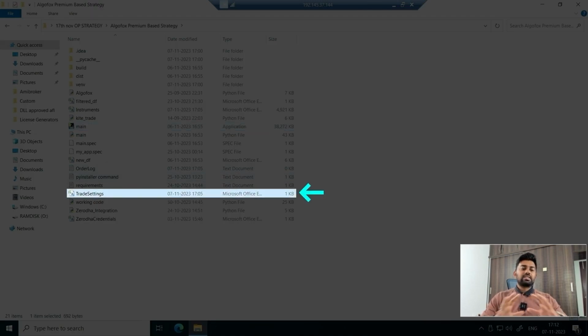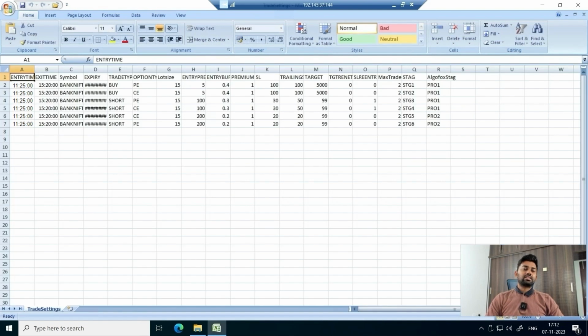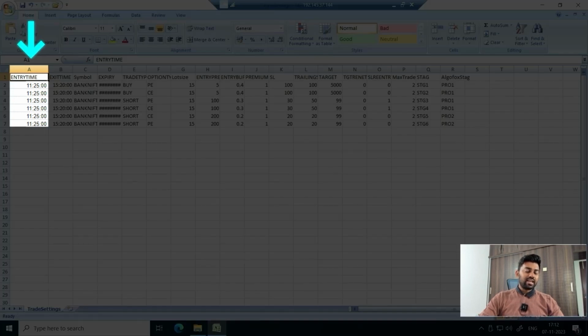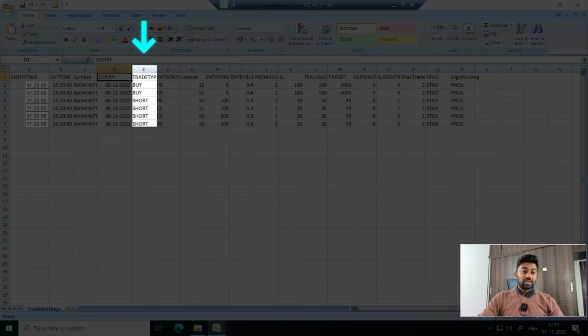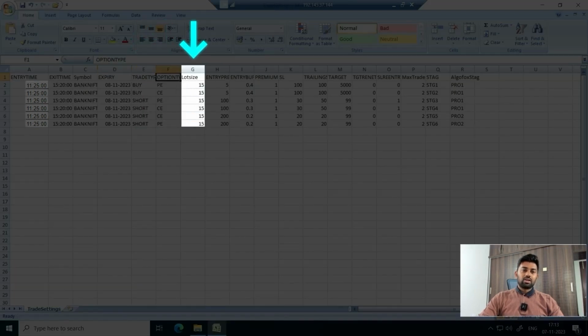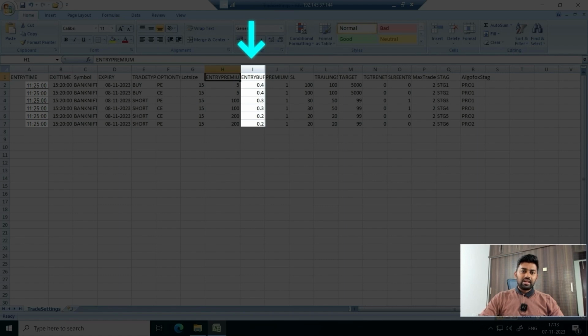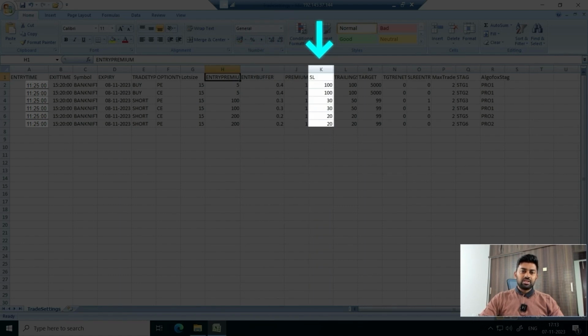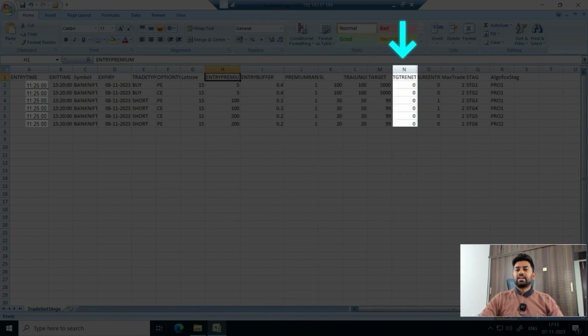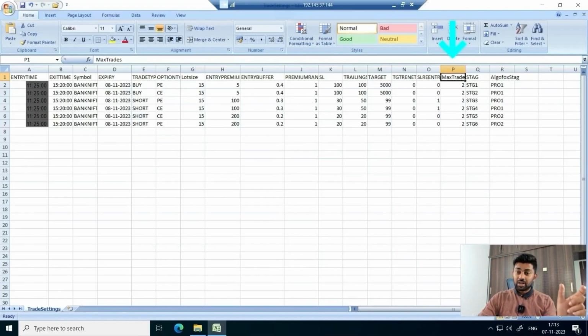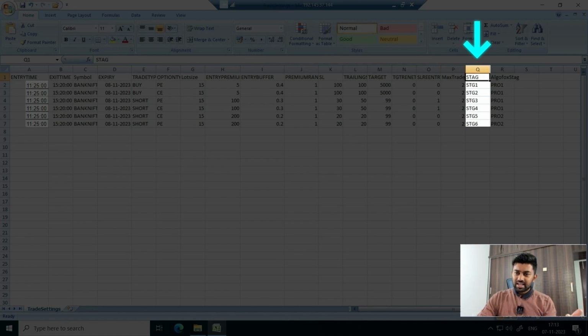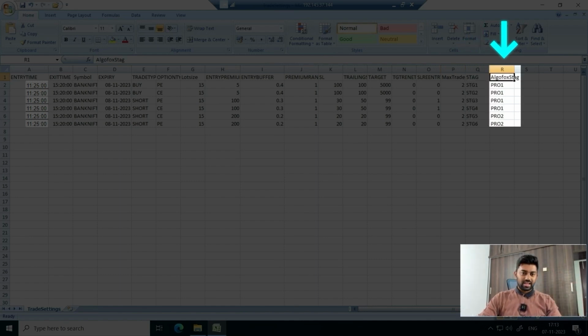What I've done is in this Python code, we have made the trade settings as variables. Users can decide as many legs as they want to enter here. There is entry time, exit time, symbol, expiry, and then there is trade type, option type, lot size, entry premium, entry buffer, premium range, stop loss, trailing stop loss, target re-entry, stop loss re-entry, max trades for that particular leg, unique strategy tags, and of course Algofox strategy tags.